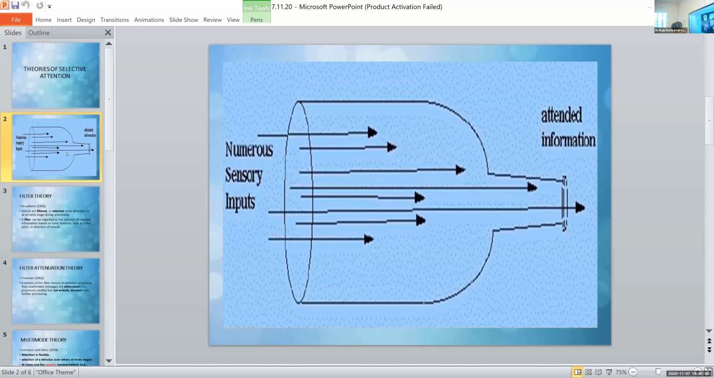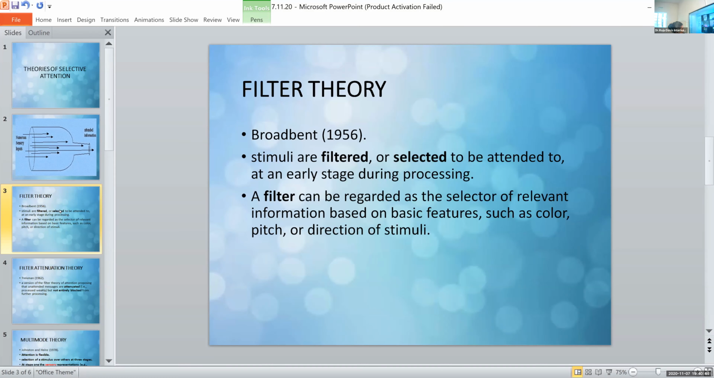And we have the first theory, that is the filter theory. This is one of the famous bottleneck theories. Okay, note down. Filter theory by Broadbent. It is a very classic theory in psychology in terms of attention, and this one belongs to the category of bottleneck theories. Filter theory by Broadbent, 1956.